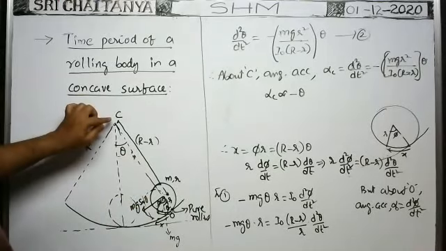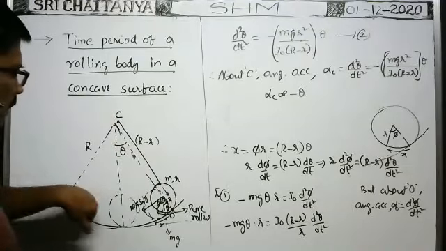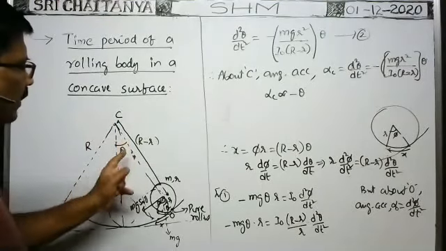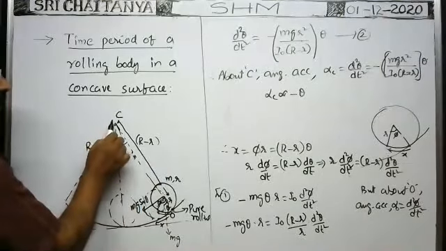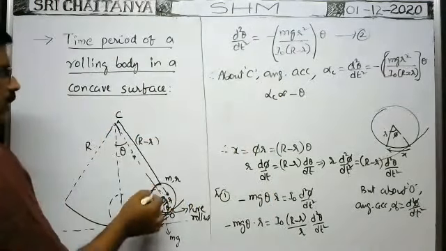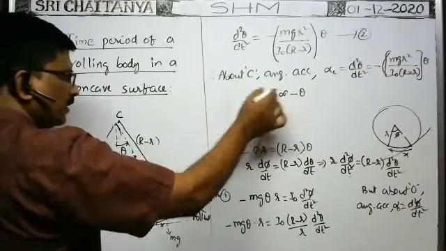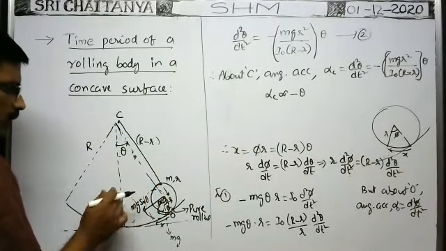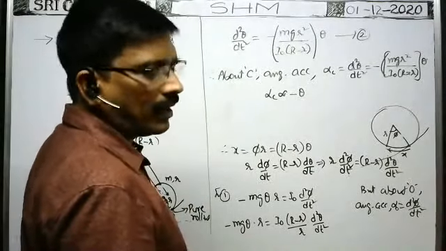In that case, the angular acceleration of the rolling body about the center of the curved surface C is directly proportional to the minus of angular displacement. Whenever the angular displacement is in this direction, the angular acceleration is in the opposite direction about the point C. That's why alpha C is directly proportional to angular displacement and opposite to each other. The angular acceleration about the point C is always towards the mean position. That's why it is the required condition for angular simple harmonic oscillations.